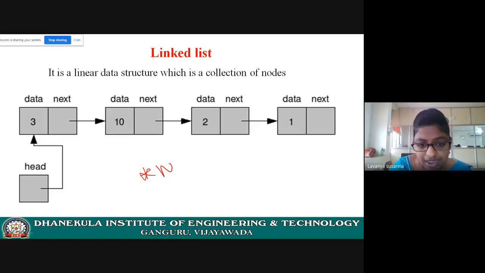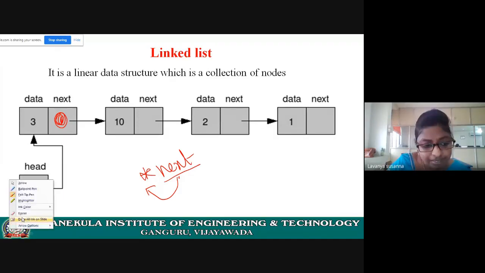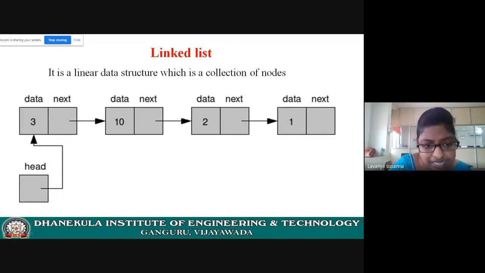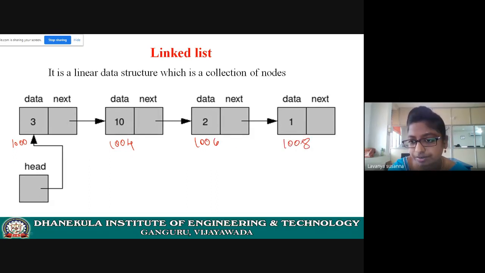See here, star next. If there is a star symbol before any variable, then it is considered a pointer variable. Here, next is a pointer variable. This field contains an address. For example, this is 1000, this is some 1004, some 1006, something. Just assume the addresses.